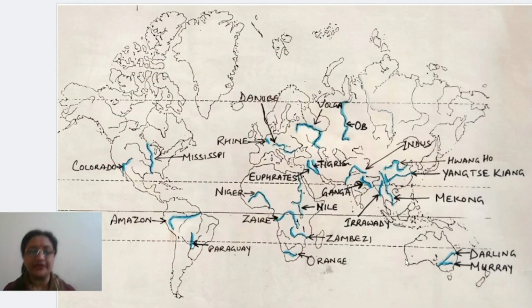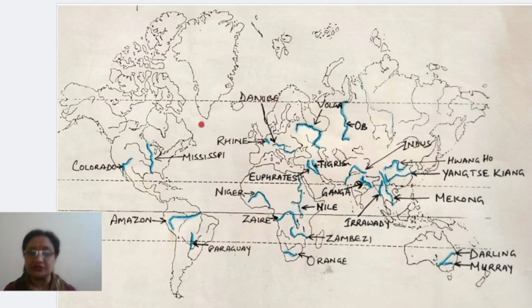Now the next map we have to mark is that of the rivers. Okay, all the major rivers of the world. Clear? And let's start with it now. How to mark all the important rivers? First of all, let's take again continent wise.